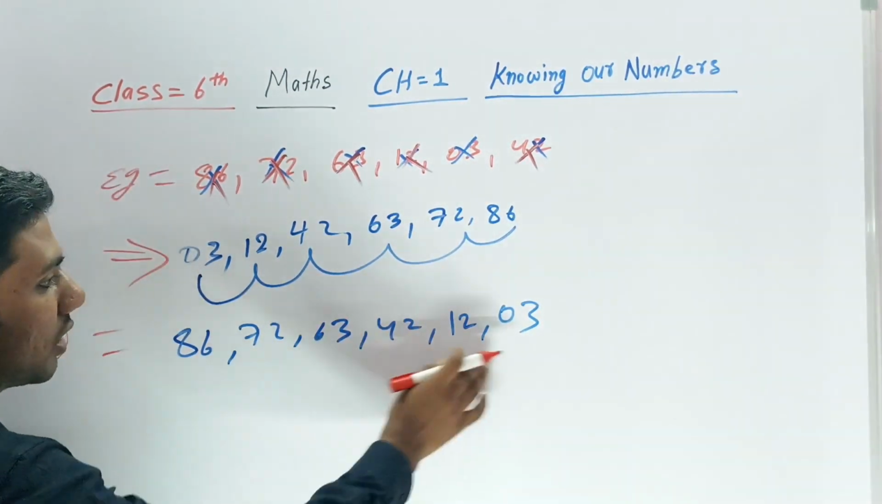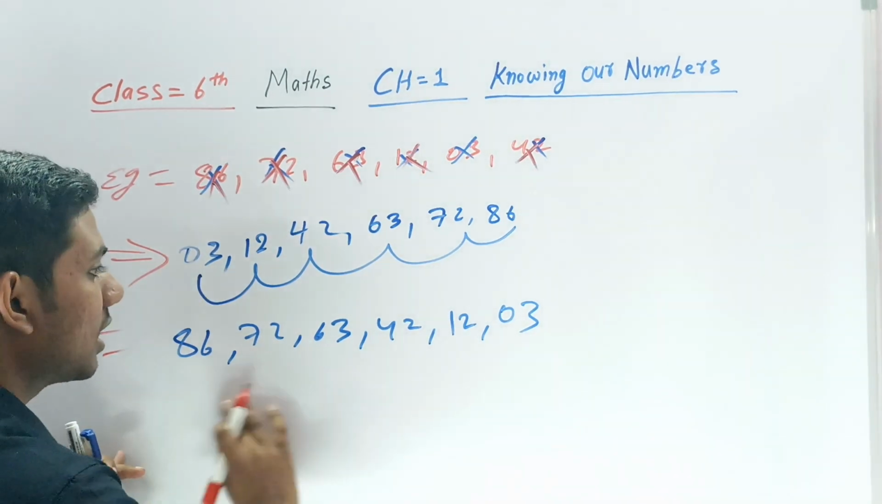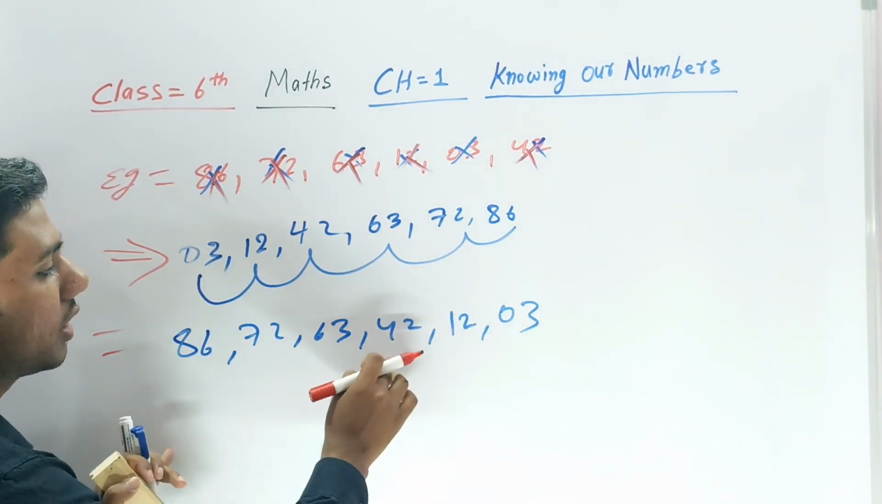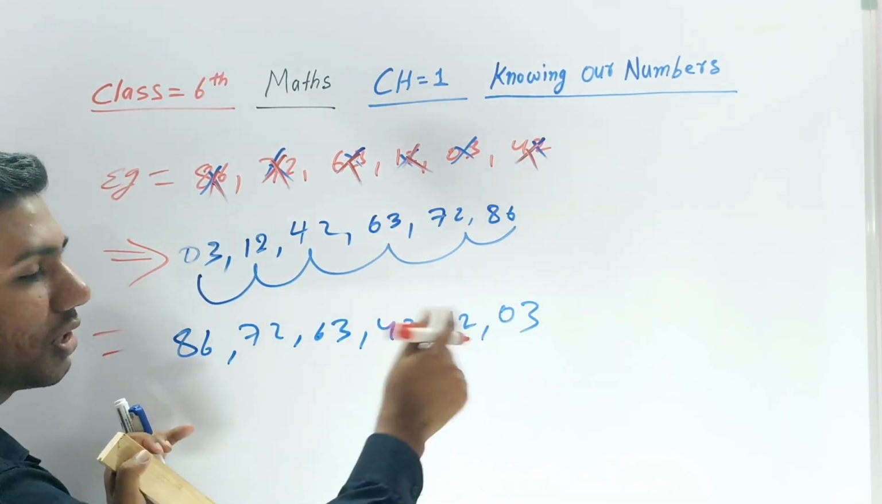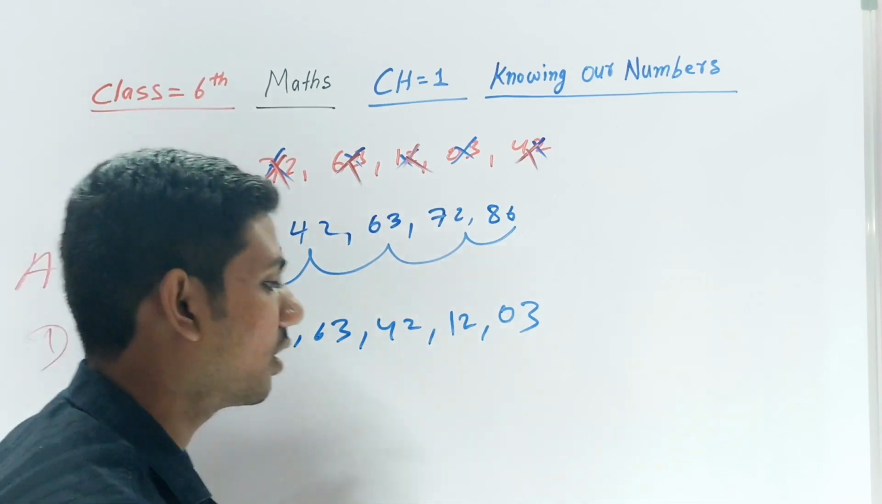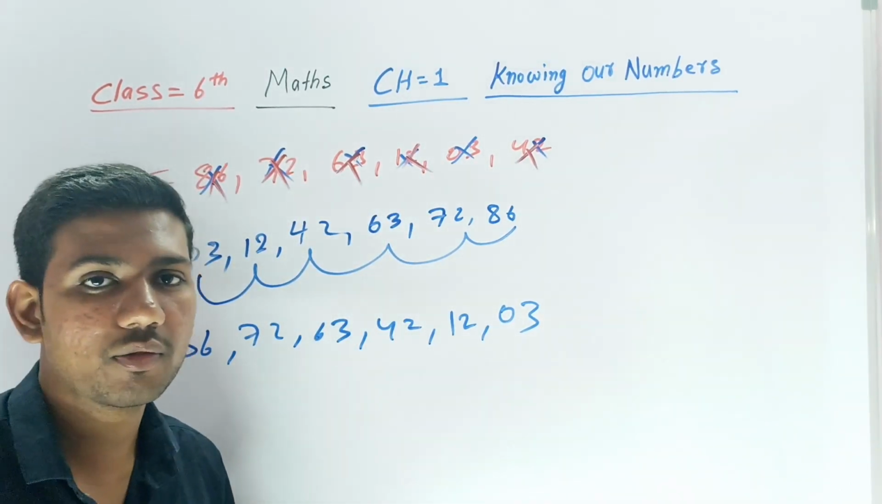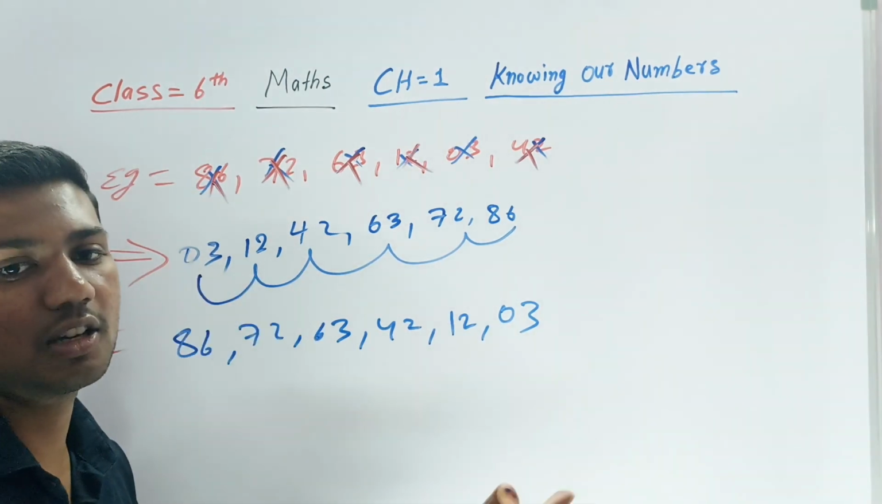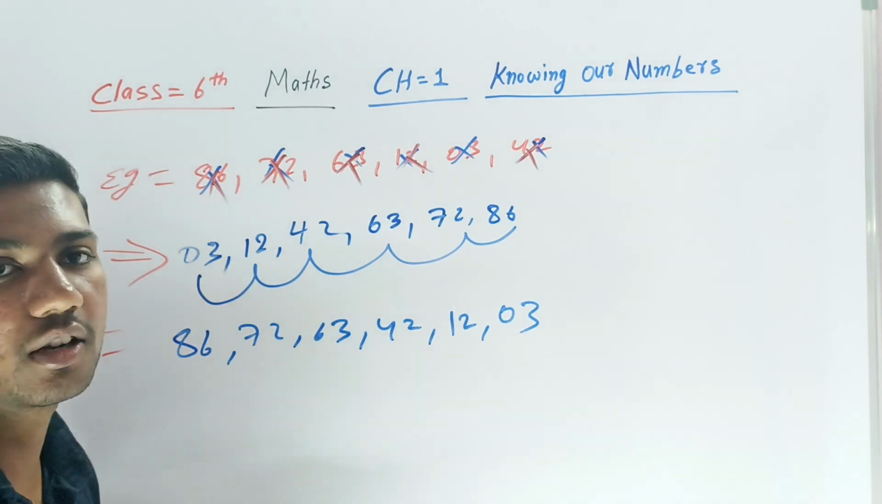So you can write this. If descending order is given and you want to write in ascending, write it in reverse: 3, 12, 42, 63, 72, 86. It becomes ascending order. If you write ascending order in reverse, it becomes descending. And if you write descending order in reverse, it becomes ascending order. I hope you understand ascending and descending order.